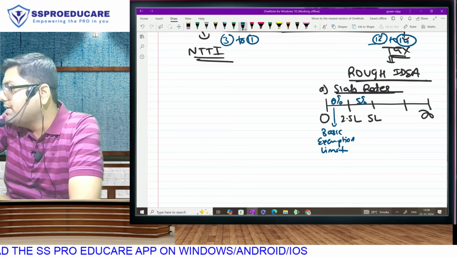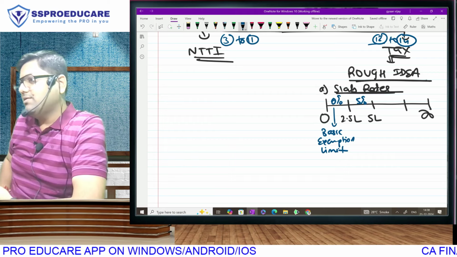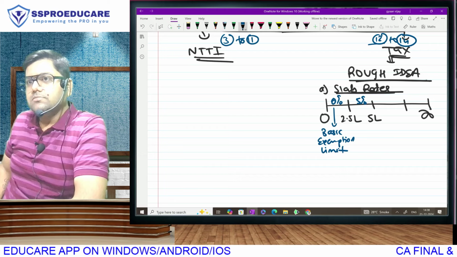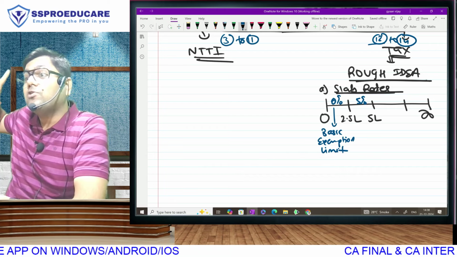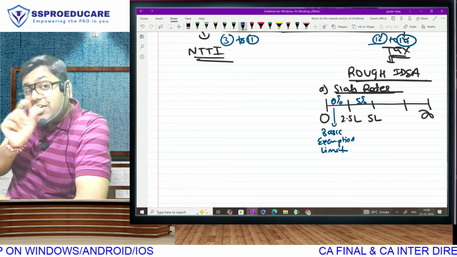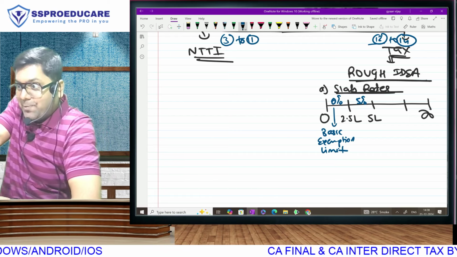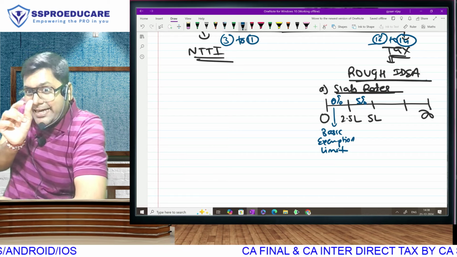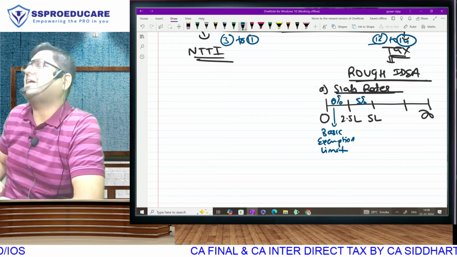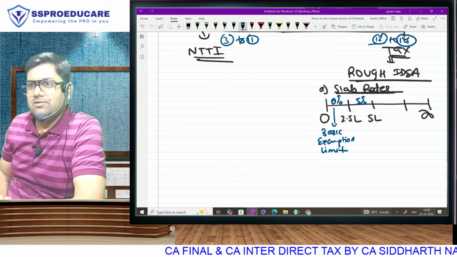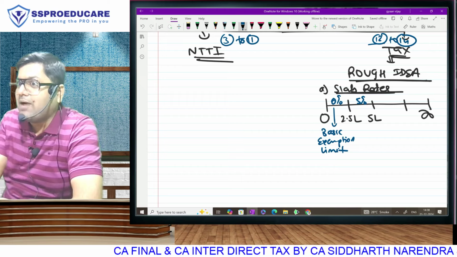So in my example, my income is only 4 lakh, so I will take only the remaining 1.5 lakh in 5%. My income can be 4 lakh or 40 lakh or 4 crores, but for the starting 2.5 lakh, I will apply 0%. For the next 2.5 lakh, I will apply 5% on that incremental amount. It is not that if my income is 4 lakh, then it will be 5% of 4 lakh. No. Slab means divide them into parts and levy the tax part by part.